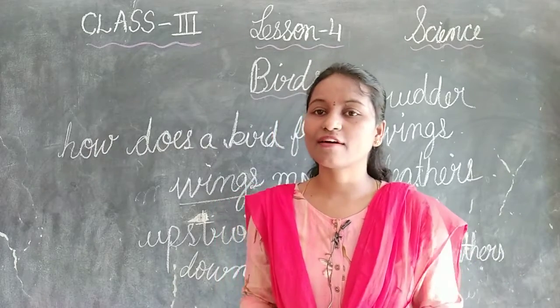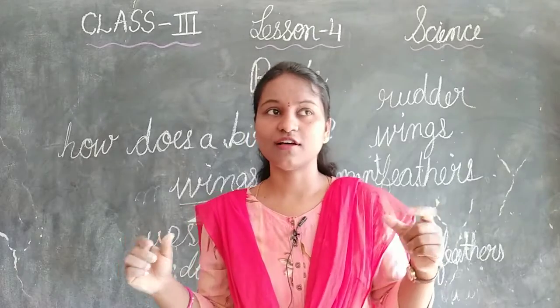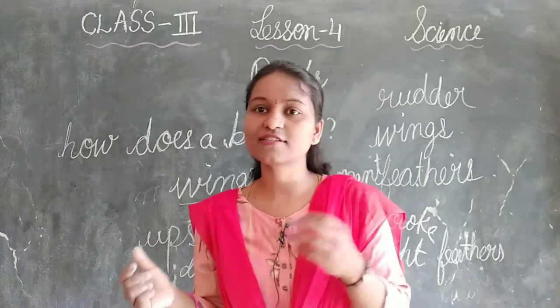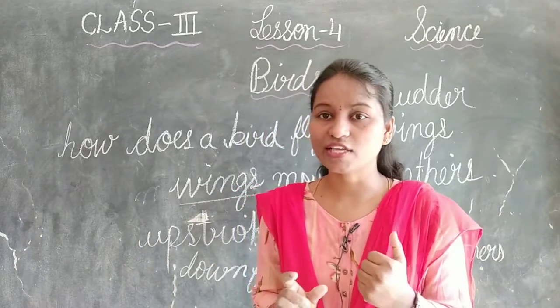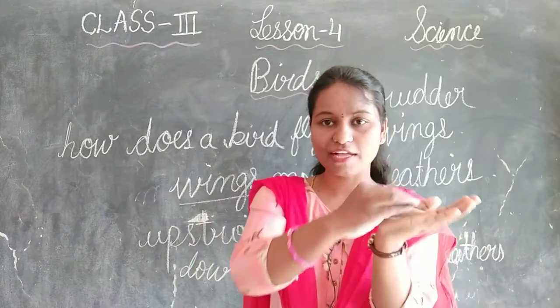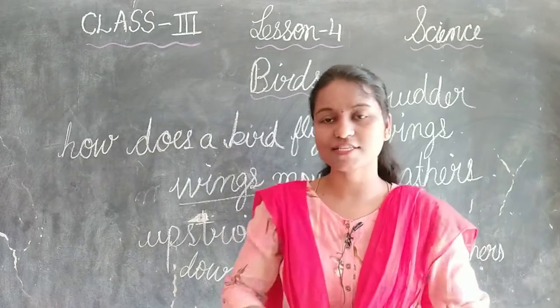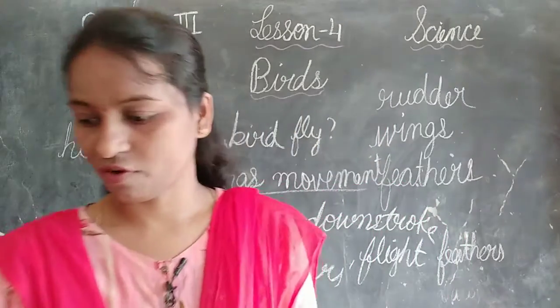Yes. And what about what you call sparrows and other nests? They are preparing the nest on the trees, where the branches are supportive. Suppose one branch is there and another branch is there, then they can prepare the nest in between the branches and they can survive. Okay, children.